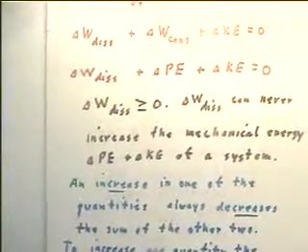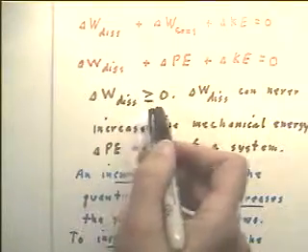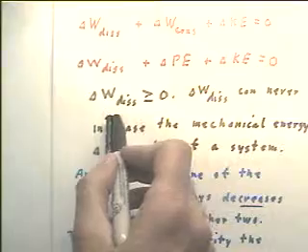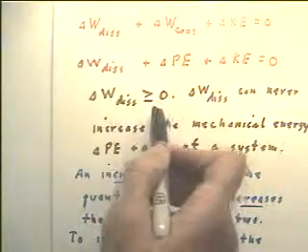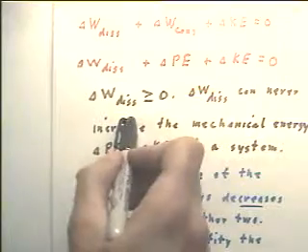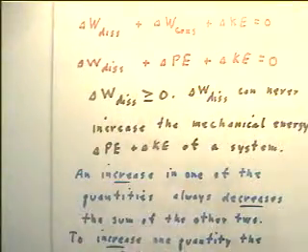Now let's just look at some things that can happen. In the first place, the dissipative work is greater than 0. The work done by the system against dissipative forces has to be positive. If it was negative, then that would mean that the work done on the system by dissipative forces was positive.